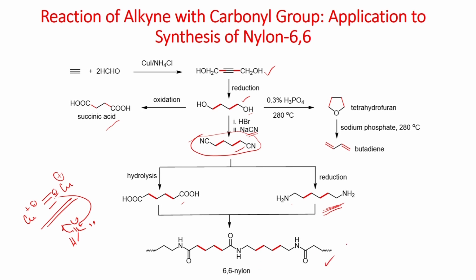So, this is one of the important transformations for the commercial production of tetrahydrofuran, butadiene, and also adipic acid and hexyl diamine, and which condensation of this gives this nylon 6,6. This also can be used to produce succinic acid.